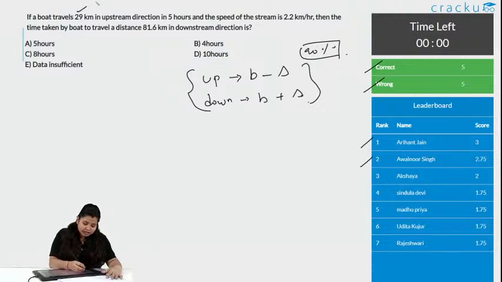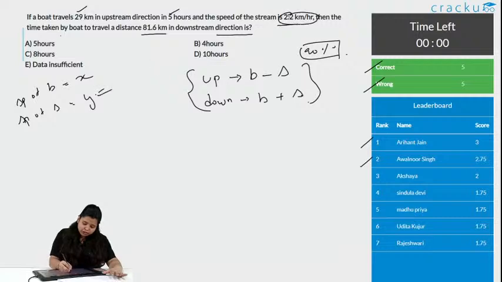If a boat travels 29 km in the upstream direction in 5 hours and the speed of the stream is 2.2 km per hour, then what is the time taken by the boat to travel a distance of 81.6 km downstream? Let's say the speed of the boat is x and the speed of the stream is y. We know the value of y is 2.2 km per hour.